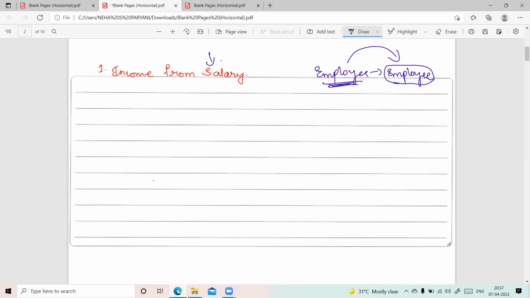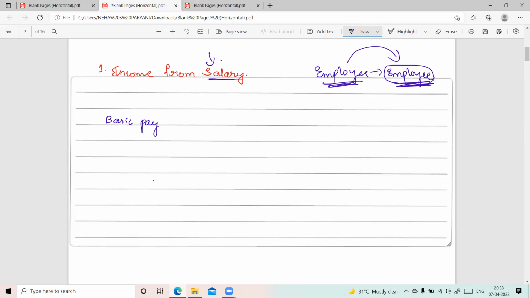So what does the term salaries include? It includes the basic salary or the basic pay that he is getting. But in many cases, not only basic pay, an employee will be getting some other benefits also, some extra amount in the form of other benefits. That will also be treated as income from salary.